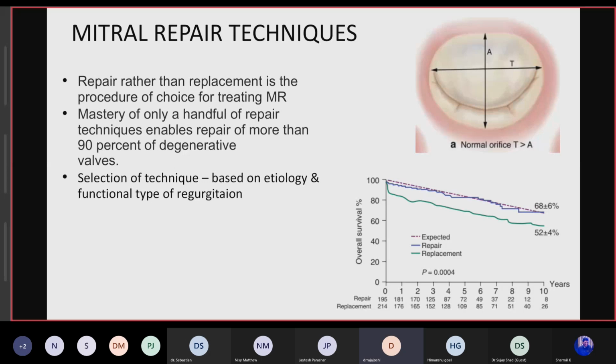That's what is very important to realize, that while practicing in countries where rheumatic activity is a very predominant cause of mitral lesions, especially in the regurgitant lesions, it will be very difficult with mixed lesions and pure regurgitant lesions. The repairs don't hold good.